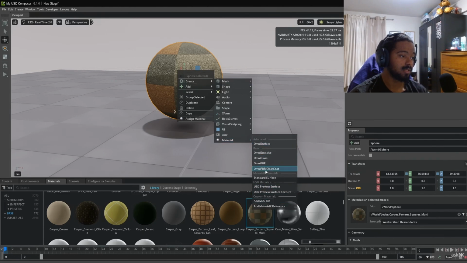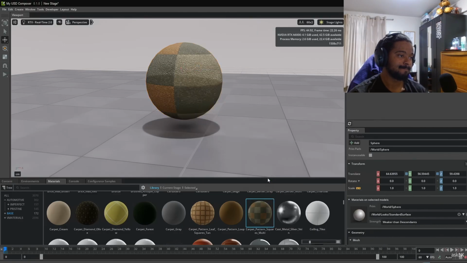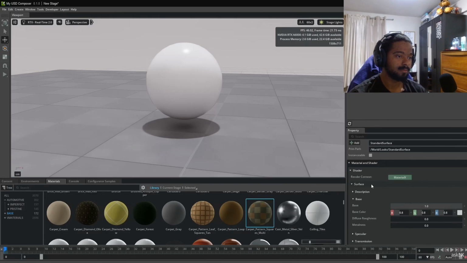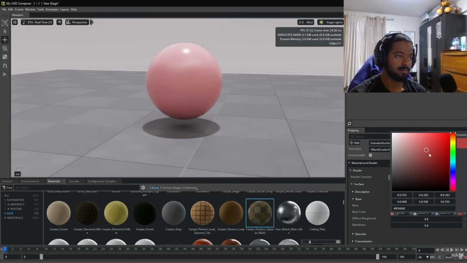Maybe you like to create glass, a standard surface material, MaterialX material, USD preview surface material. You can do that. For a standard surface, once you have this selected, you can actually go in here and start defining stuff. So if you like to describe the surface or the material, you can do that. If you like to play with the base color, or maybe change the color to something like, let's actually go ahead and get a bit more orangey,